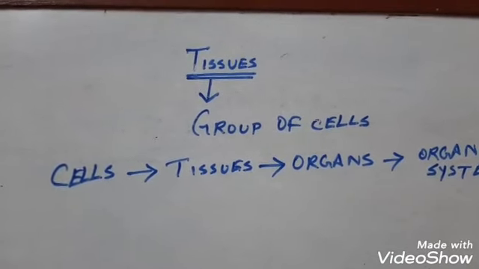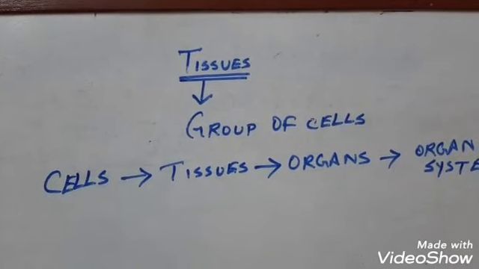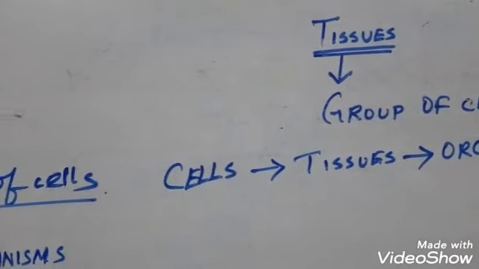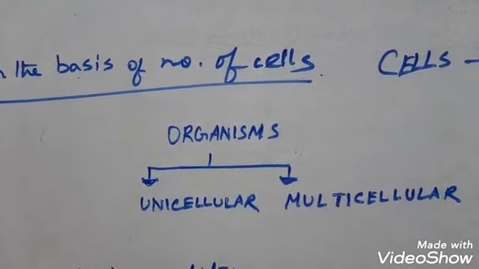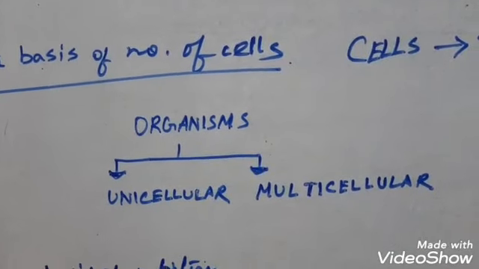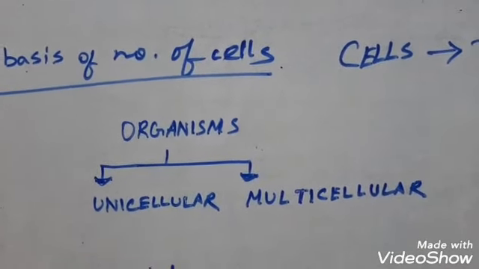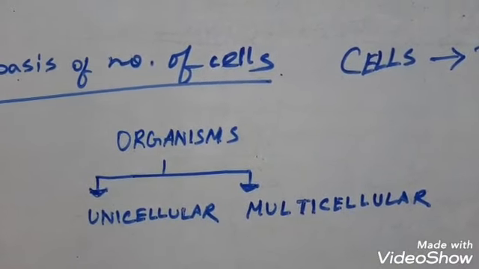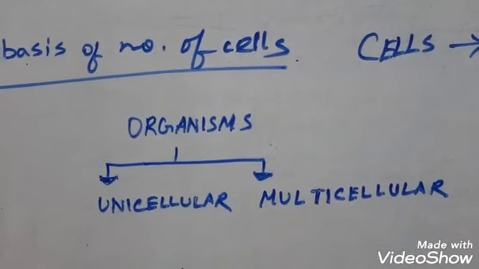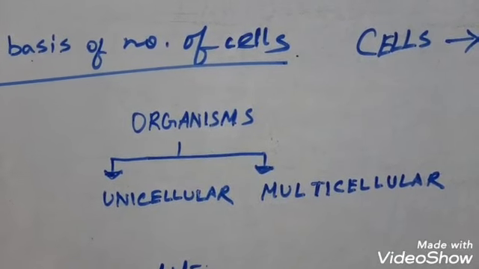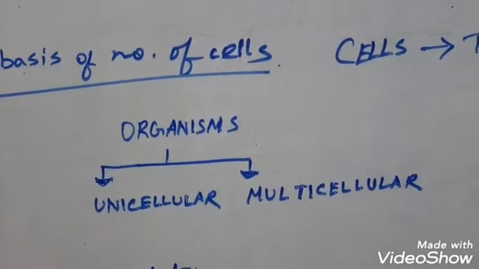Clear? Now you see, when we talk about organisms, we often tell that yes, this organism is unicellular, this is multicellular. Now what do these words imply? Unicellular, uni means one, cellular, made up of one cell. Organisms only having one cell in their body, or the organism constituting of one cell, are called unicellular. While the organisms made up of many cells or more than one cell, they are called multicellular.